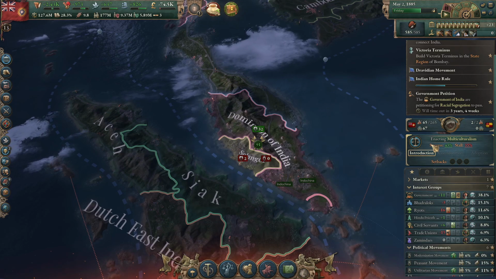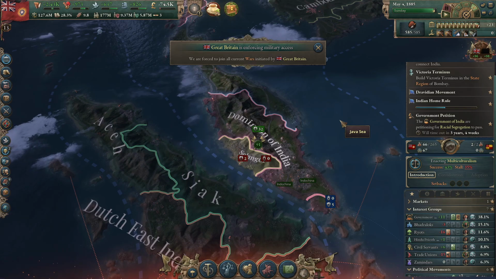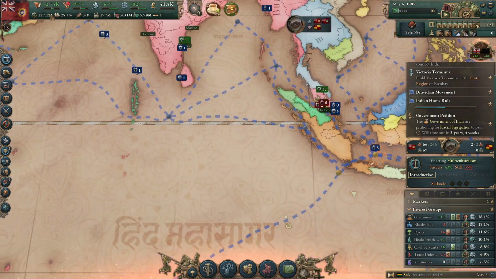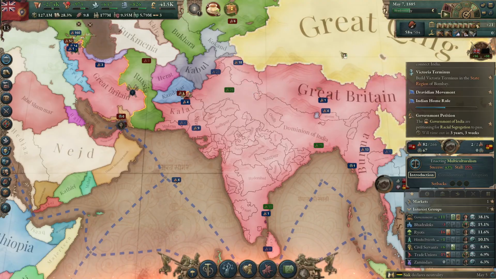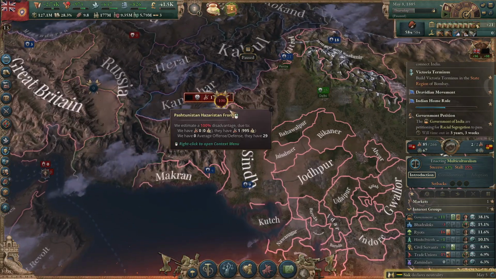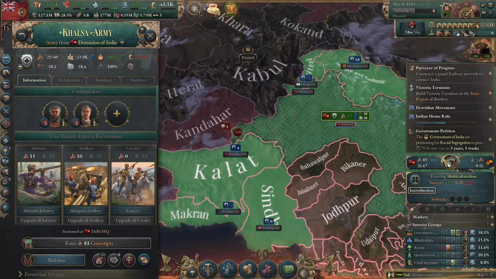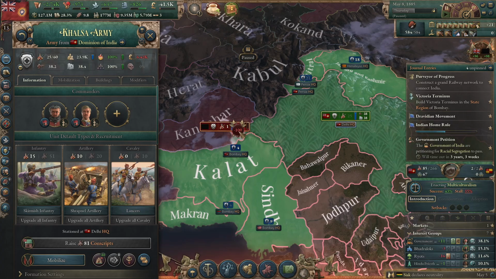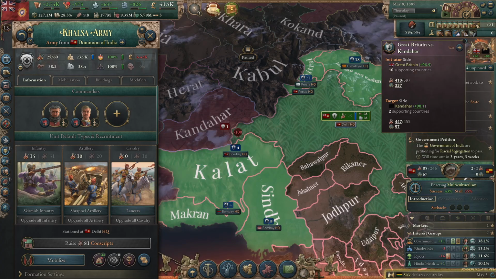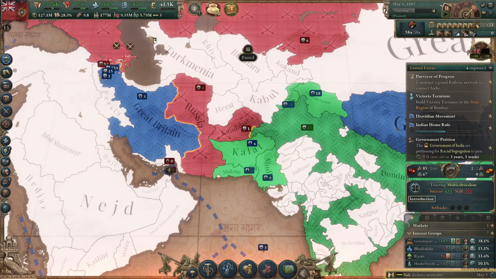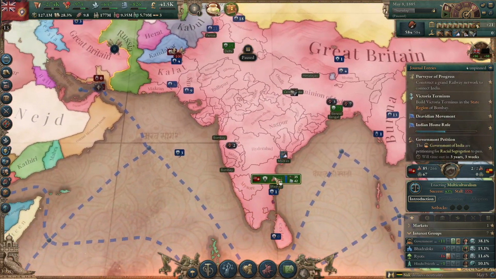Alright, so we got some success chance last time. Hopefully we'll get... Herbert's enforcing military access. Okay. Oh my goodness. We have a front. So, does that put us in this war? Yes, it does. Alright. Alright. Well, that's fine.